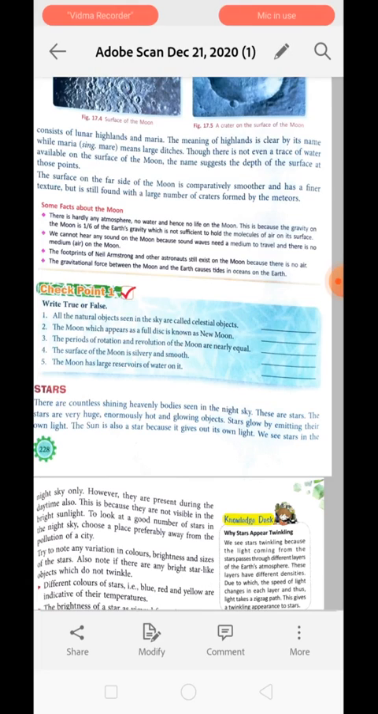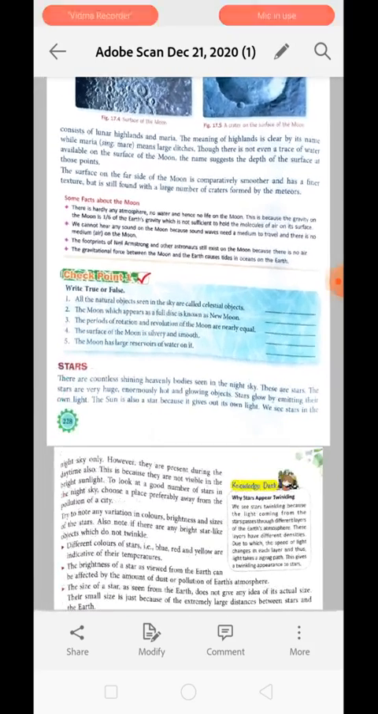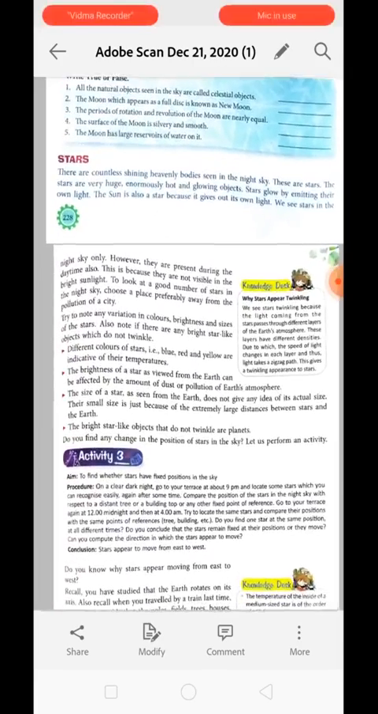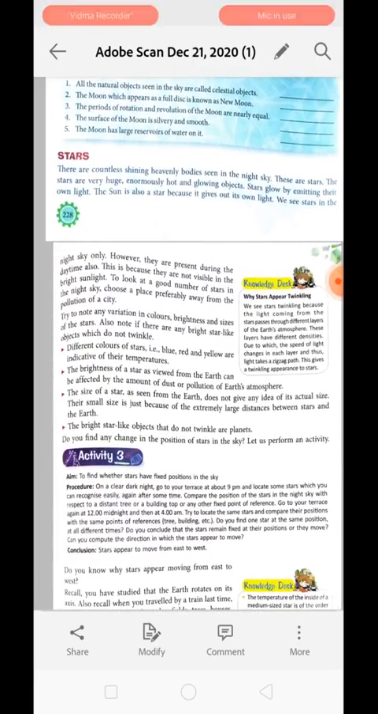Okay, the gravitational force between the moon and the earth causes tides in the ocean on the earth. The gravitational force present between the moon and the earth is causing the tidal force on the ocean. Okay, now next is stars. We will learn about stars next.